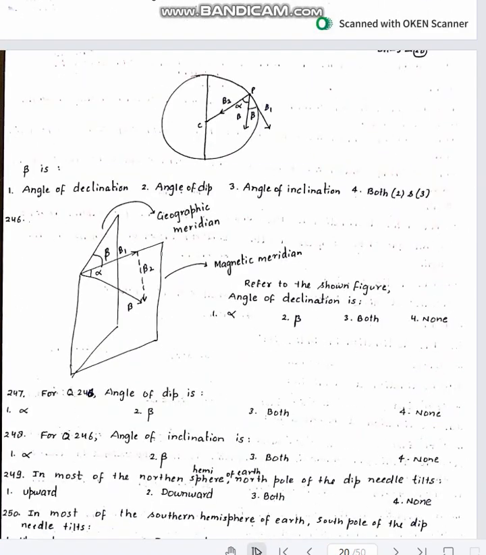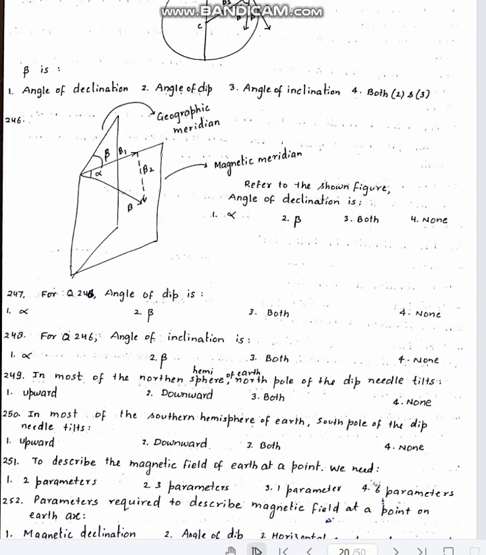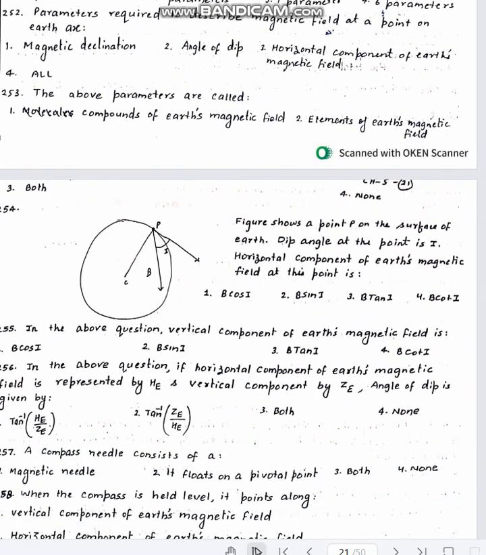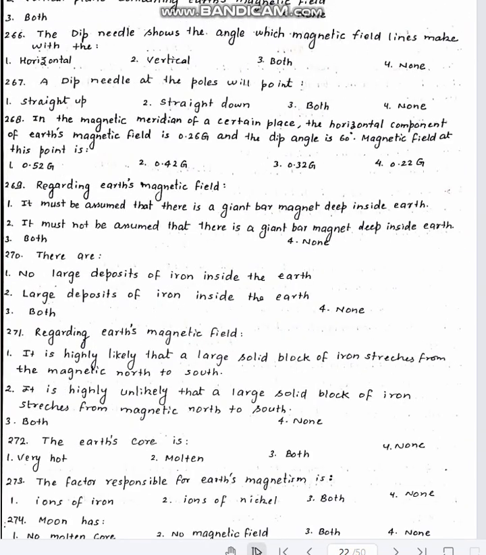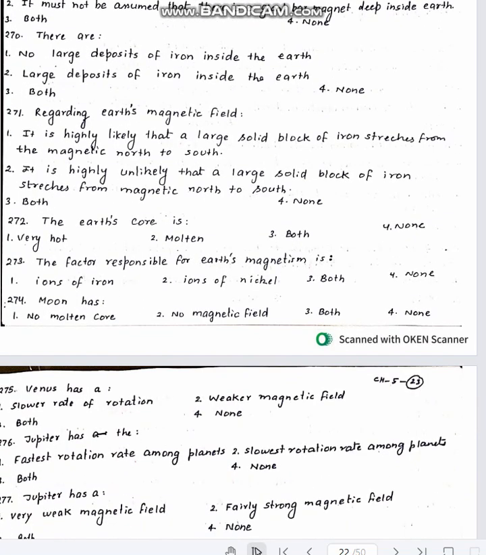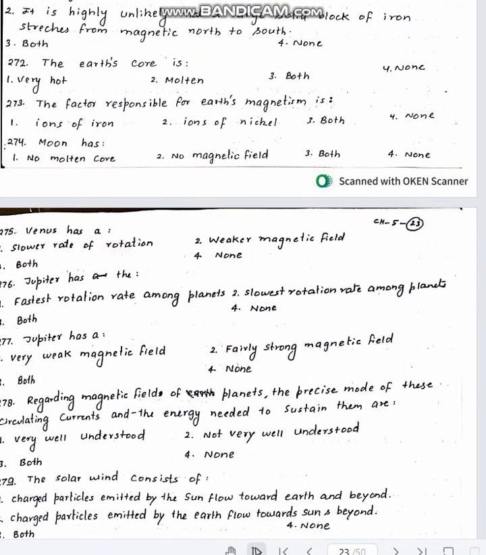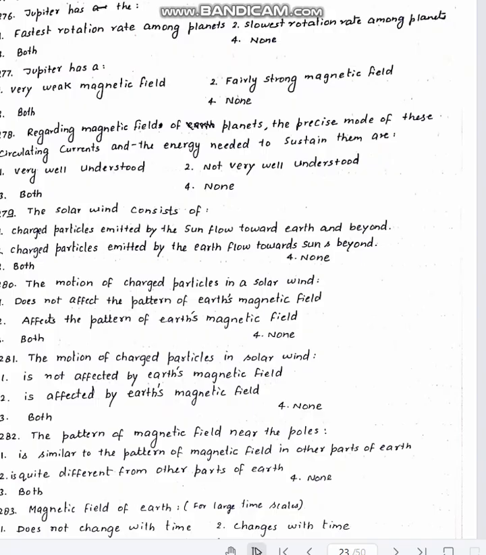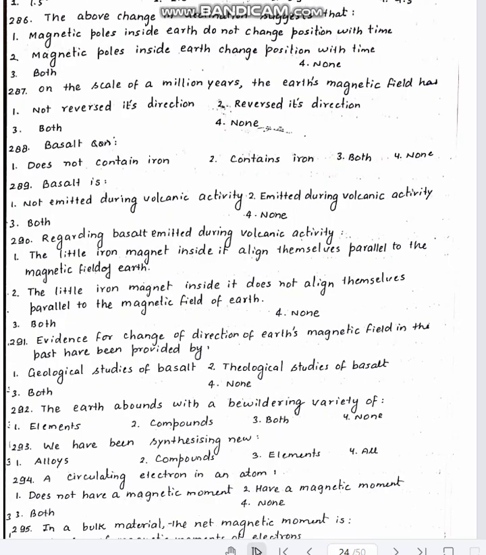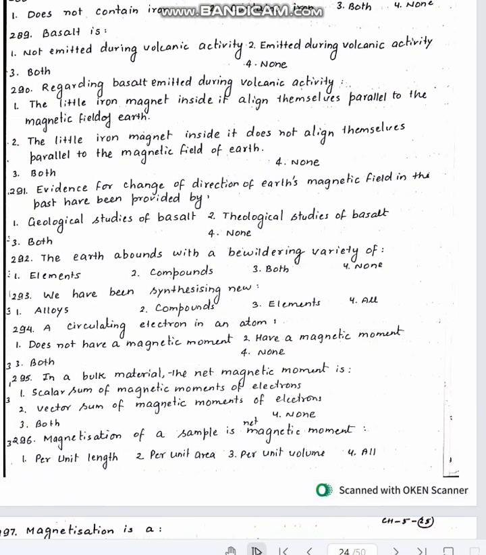Then there are questions based on declination and dip, theoretical questions on that, then numerical questions on that, then concept of geographic and magnetic meridian, declination angle, dip angle. Then we have concept of horizontal, vertical component of Earth's magnetic field. Then we have dip needle, the concept of Earth's magnetism. Then we have concept of Moon, Venus, Jupiter. Then we have solar wind. Then we have motion of charged particles. Then we have declination concept.